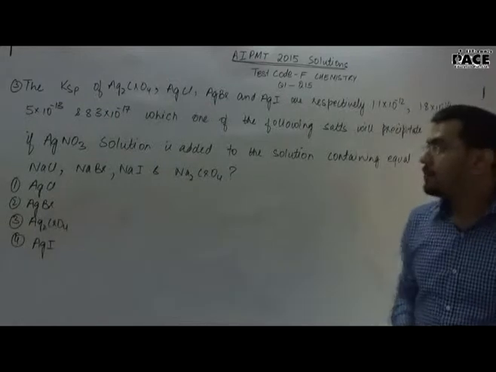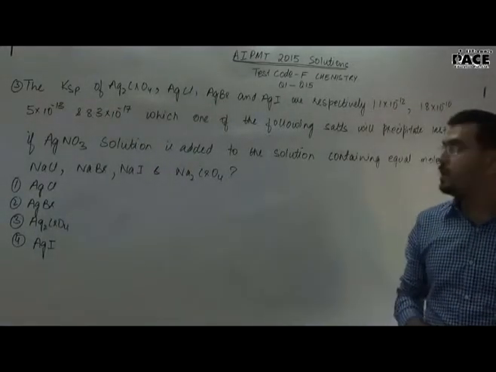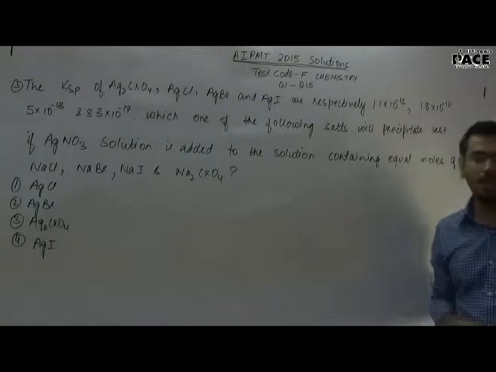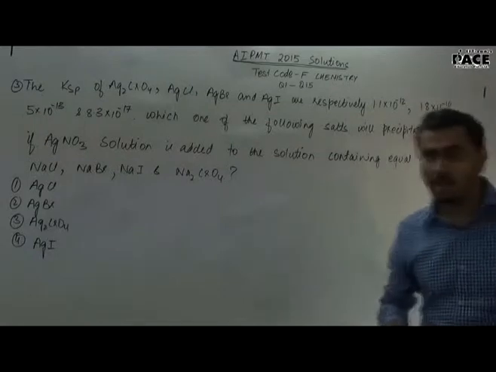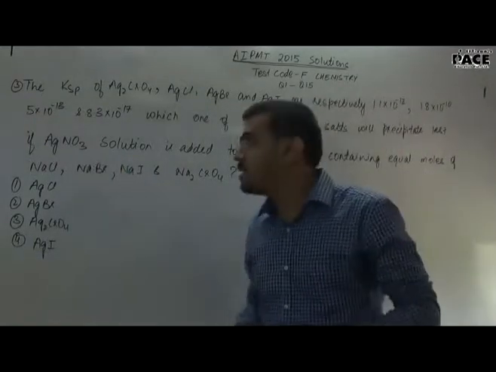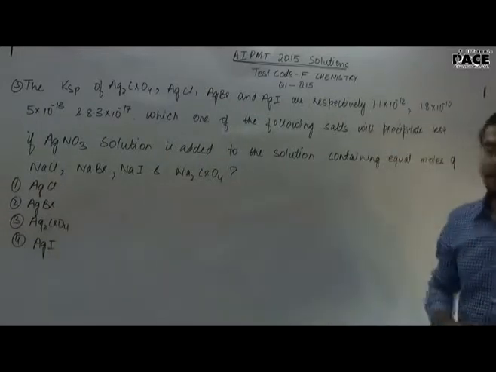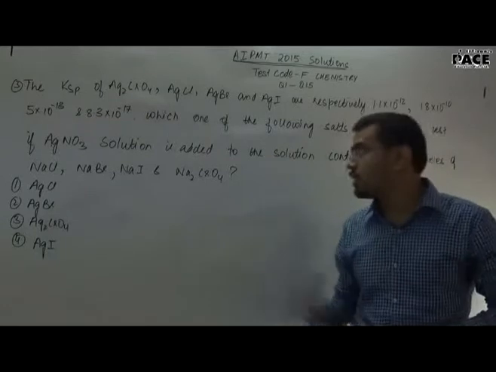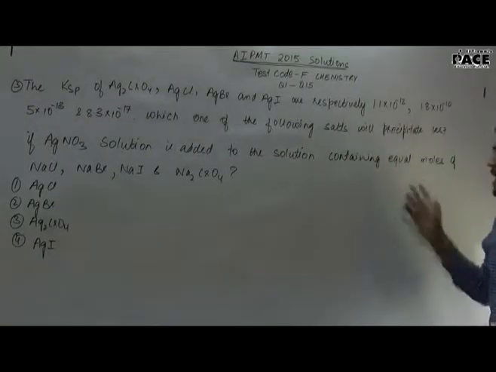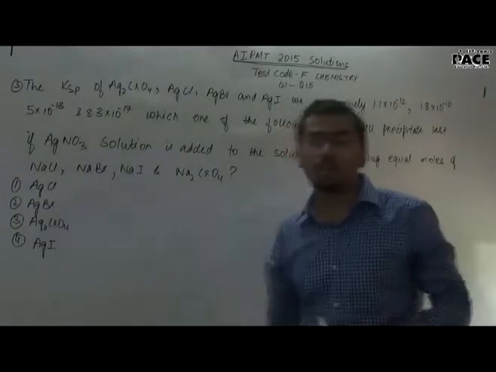Question number 3. The Ksp of Ag2CrO4, AgCl, AgBr and AgI are respectively 1.1 into 10 raised to the minus 12, 1.8 into 10 raised to the minus 10, 5 into 10 raised to the minus 13 and 8.3 into 10 raised to the minus 17. Which one of the following salts will precipitate last if AgNO3 solution is added to the solution containing equal moles of NaCl, NaBr, NaI and Na2CrO4?